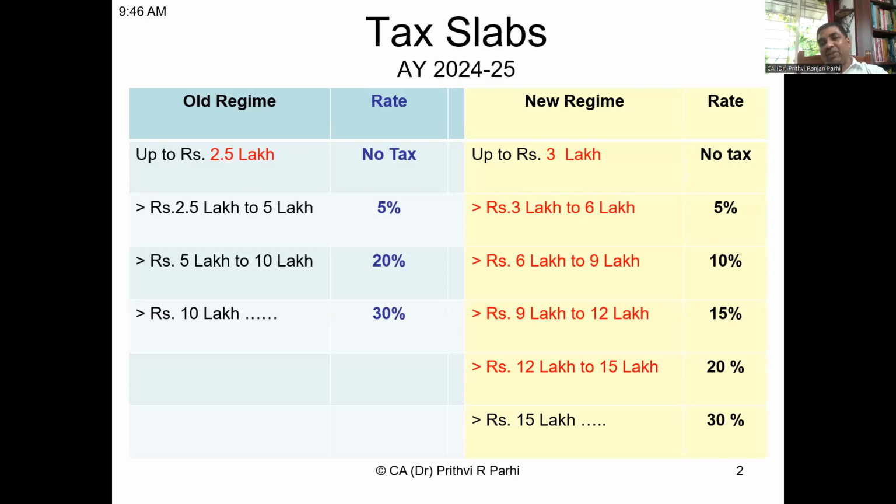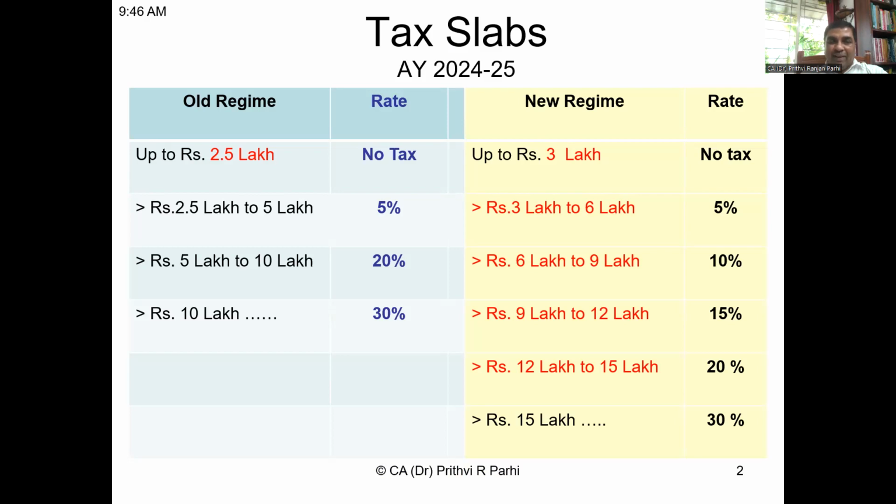If you come to the new scheme, up to 3 lakh, no tax. Above 3 lakh, up to 6 lakh, 5%. Above 6 lakh, up to 9 lakh, 10%. Above 9 lakh, up to 12 lakh, 15%. Above 12 lakh, up to 15 lakh, 20%. Above 15 lakh, it is 30%. That means if your income is above 15 lakh, whether you opt for the new scheme or old scheme doesn't matter. Under both schemes, the tax rate applicable for that part of income is 30%.